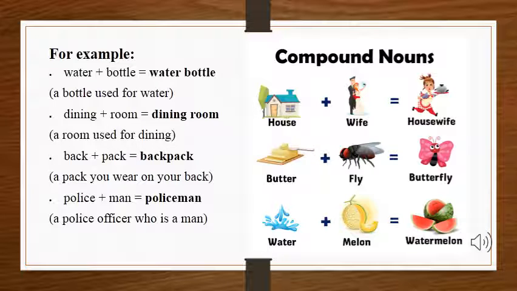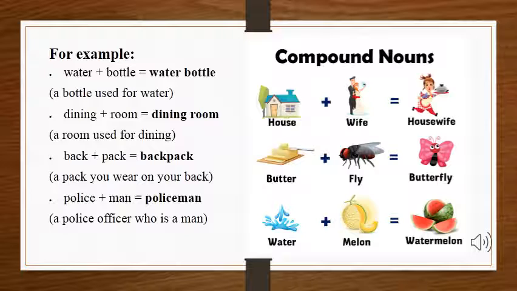Here you can see we have some examples. In example number 1, I have written water plus bottle. It becomes water bottle, meaning a bottle used for water. And in the second one, I have written dining plus room, dining room, a room used for dining. In the third one, I have written back plus pack. It becomes backpack, meaning a pack you wear on your back. In the fourth one, I have written police plus man. It becomes policeman, a police officer who is a man.